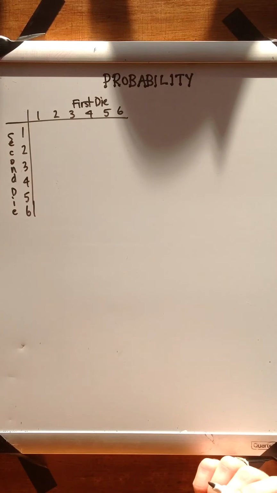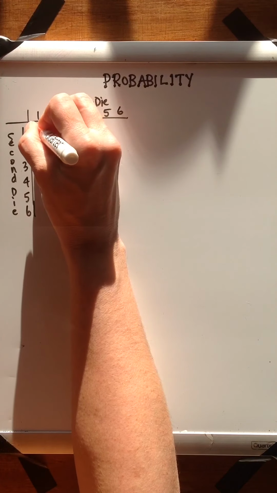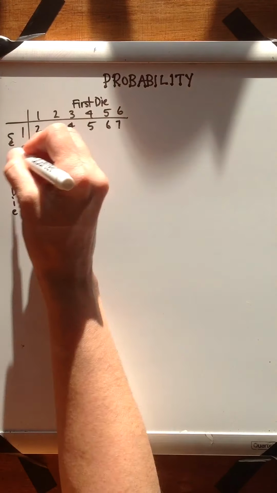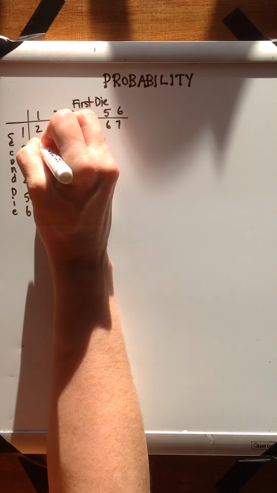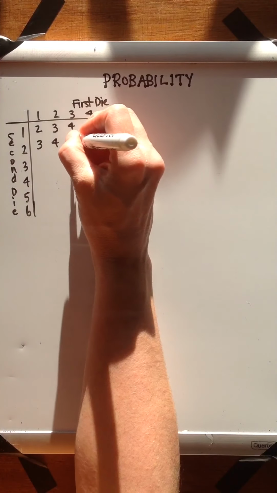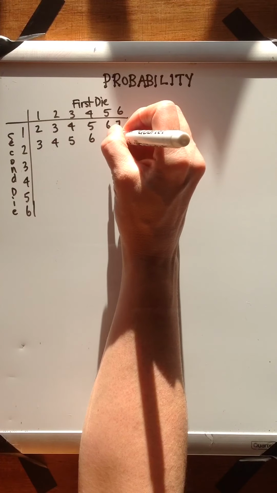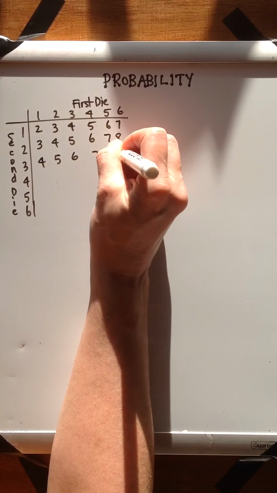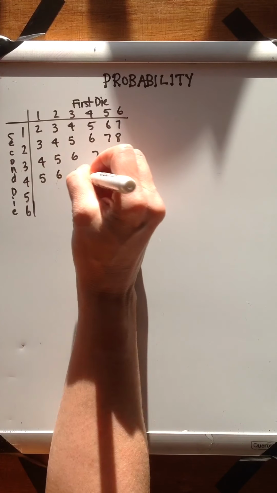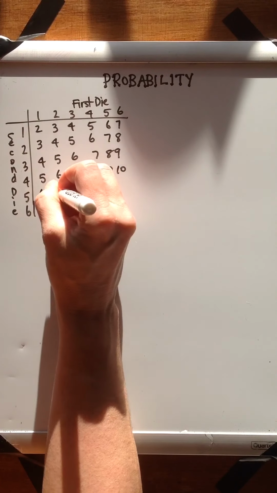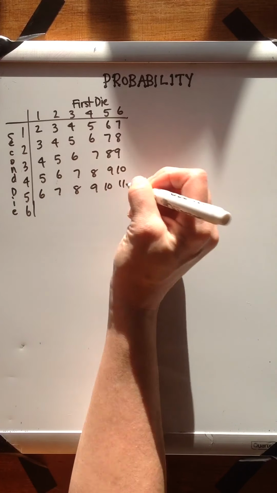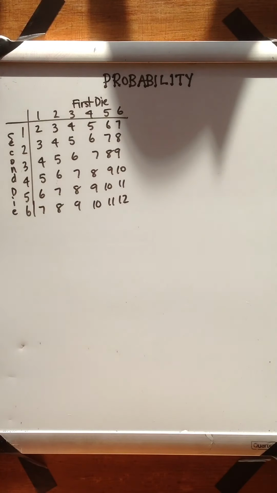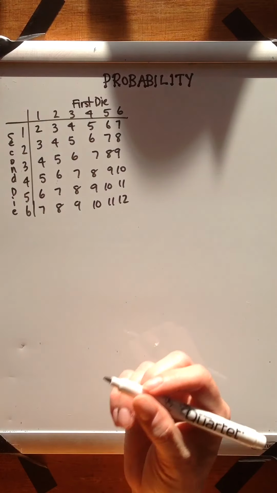And when you're rolling the 2 dice, you often add them together. So 1 plus 1 is 2, and we can work our way all the way across. If you want to pause the video to fill this in, you certainly can. I'm going to go through it quickly to fill it in so we can begin further discussion about it. There we go.